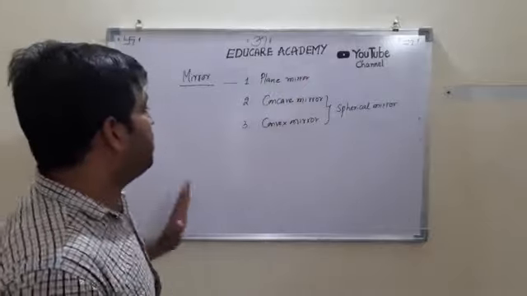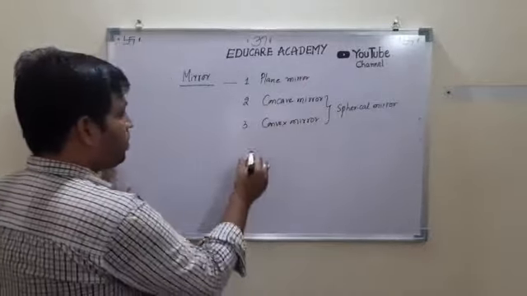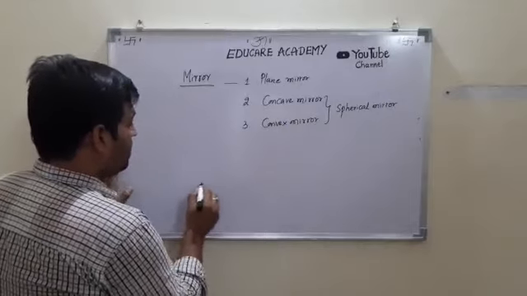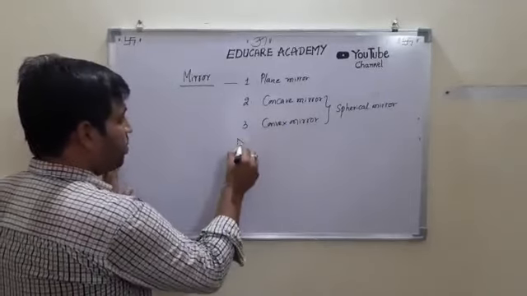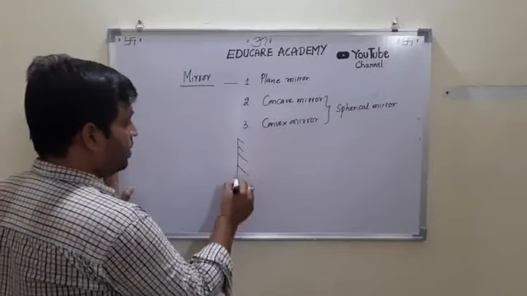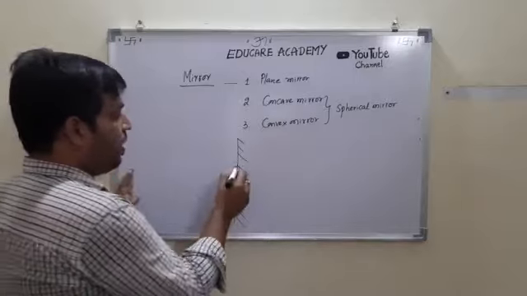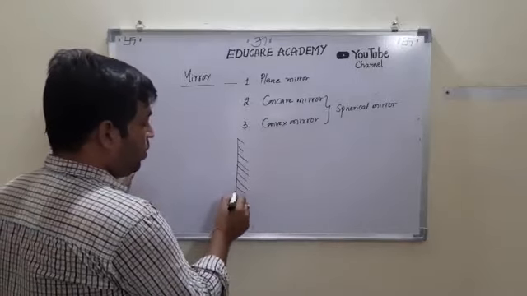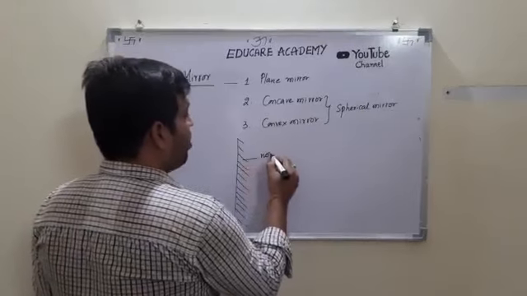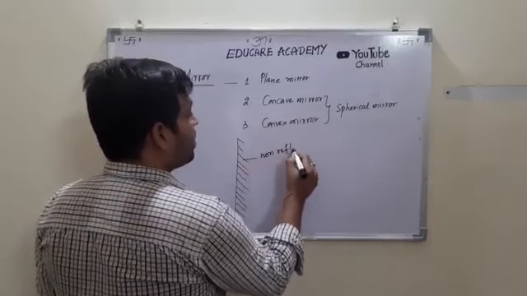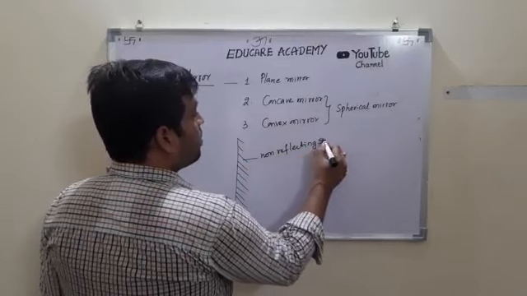So let us see first how reflection occurs in a plane mirror. Let us consider the same analogy with the plane mirror. So here in this case, this is the non-reflecting surface where I drew this line. This is a non-reflecting surface.